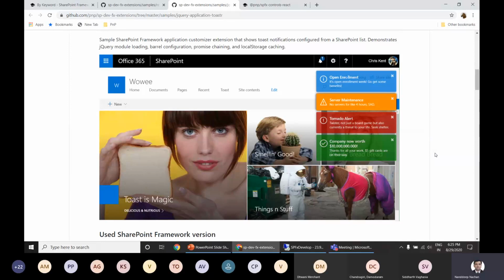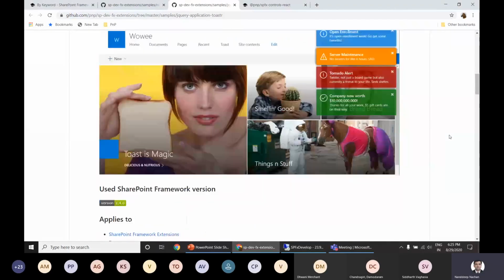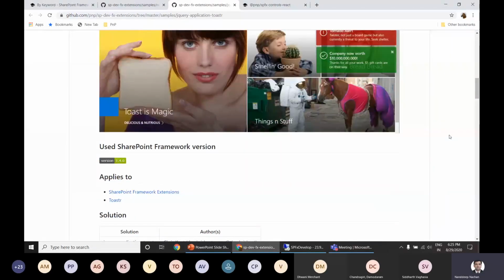So let's say, for example, any kind of server maintenance or any kind of other alerts which you want to show to your customers or to the users. So you don't have to go and write code for it. Probably this is the location from where you will be able to get all of that, and then you'll be able to use this sample as it is from here.